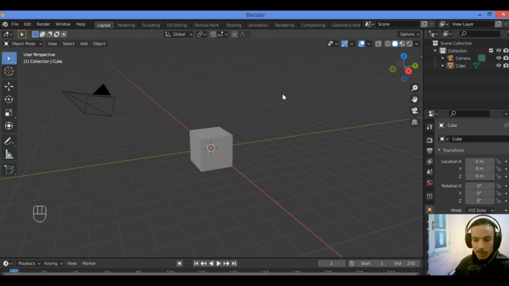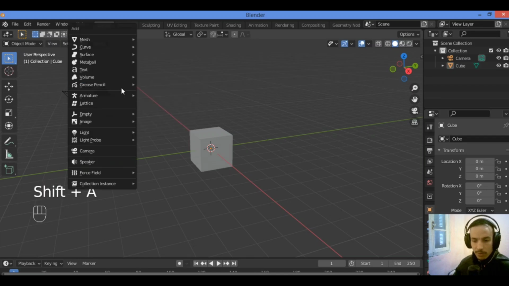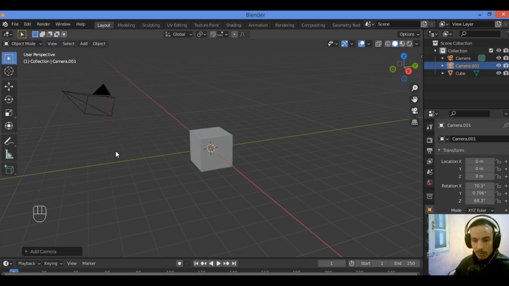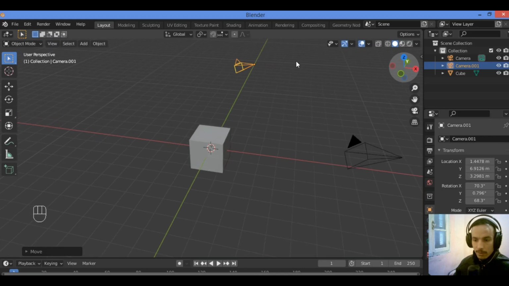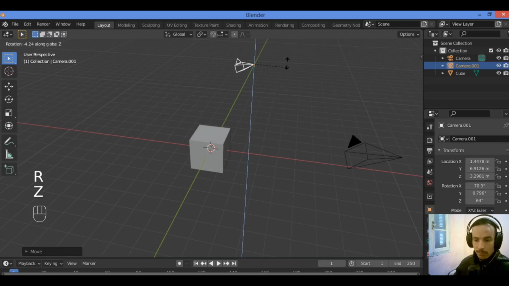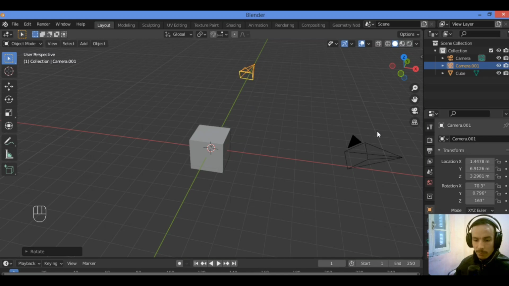So let's add another camera. For example, Shift A. So I want to add another camera. Click on it. It's going to be adding another camera. So it's over there. Grab it just a little bit like this. Hit G and grab it over there. So let's rotate it on the axis. Just like this. We have two cameras in the scene.